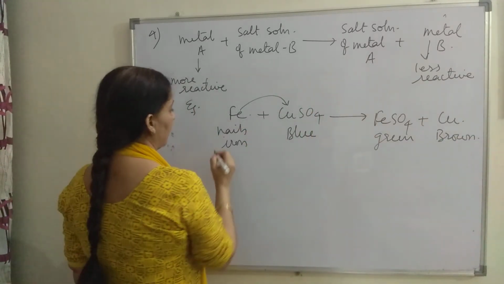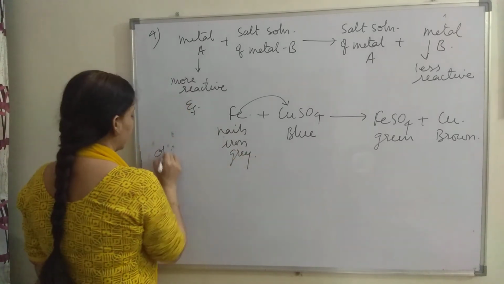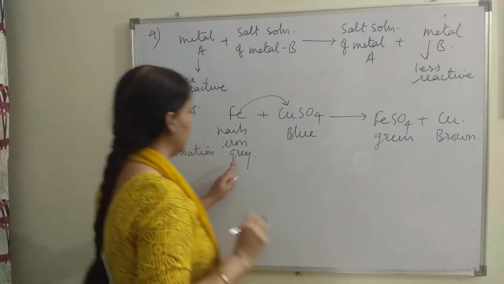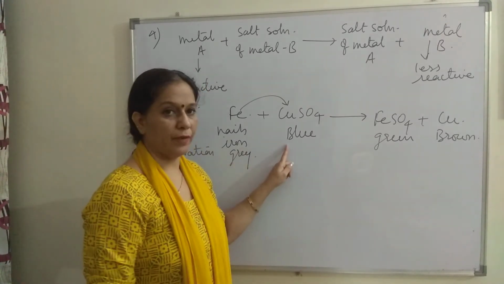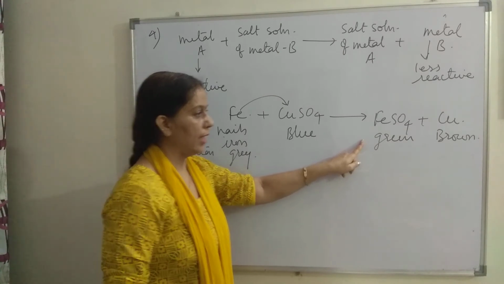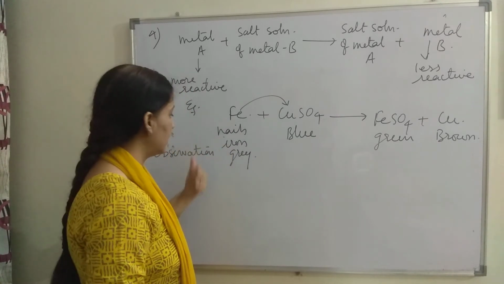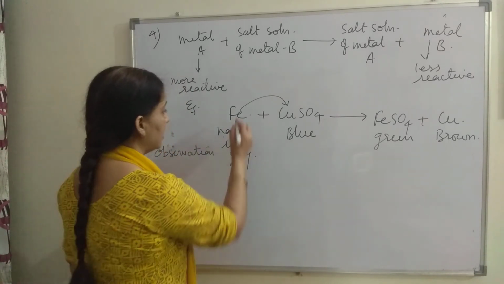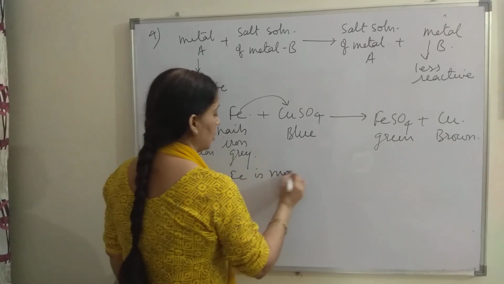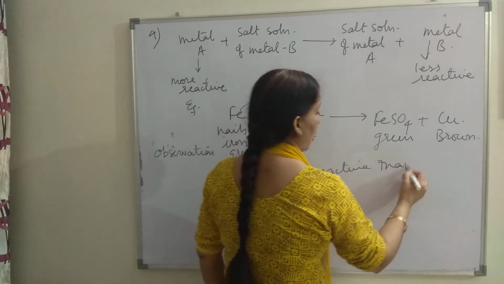What is the color of iron nails initially? They are grey in color. So what is your observation? Observation is that blue copper sulfate solution changes to green iron sulfate or ferrous sulfate, and brown copper deposits on the iron nails. In this reaction, iron is more reactive than copper.